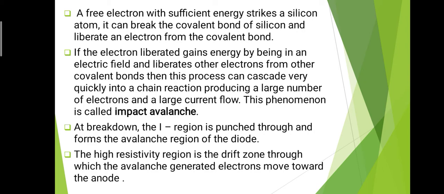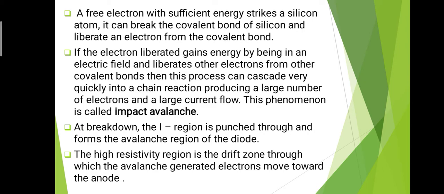This happens for the single bond, but in silicon there are many covalent bonds, and this process continues like a chain reaction, producing a large number of free electrons, and due to these electrons there is a large current flow. This process is known as the impact avalanche process. At the breakdown, the I region is punched through and forms the avalanche region of the diode. That means when this process is happening, the I region is punched through and the avalanche region of the diode is formed.